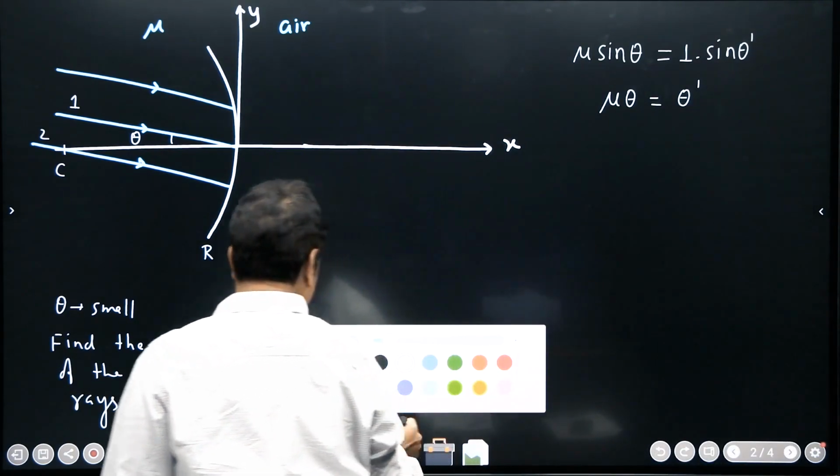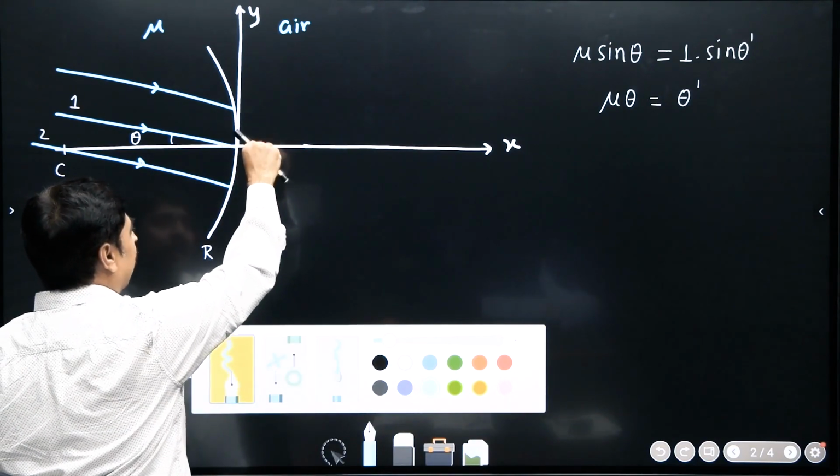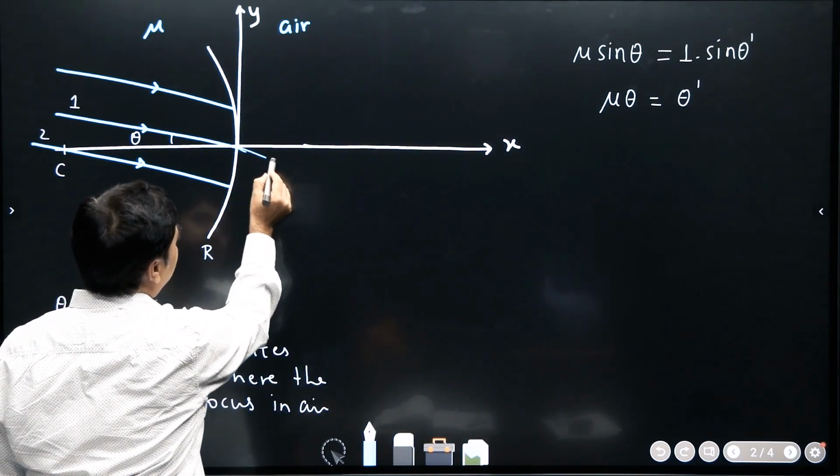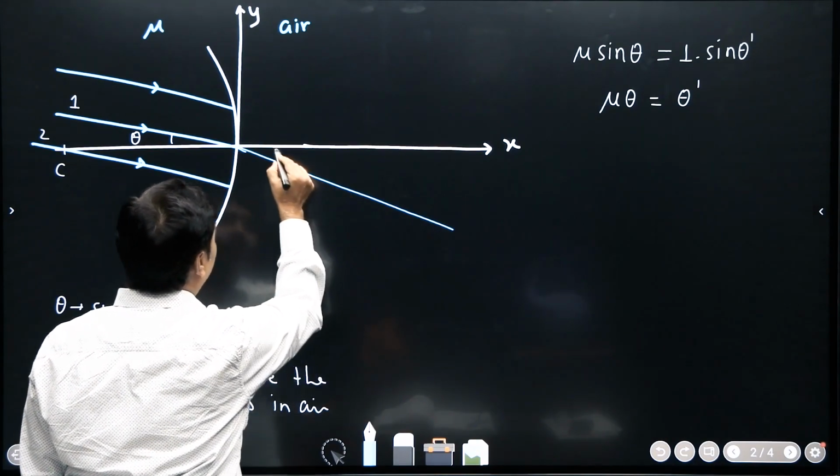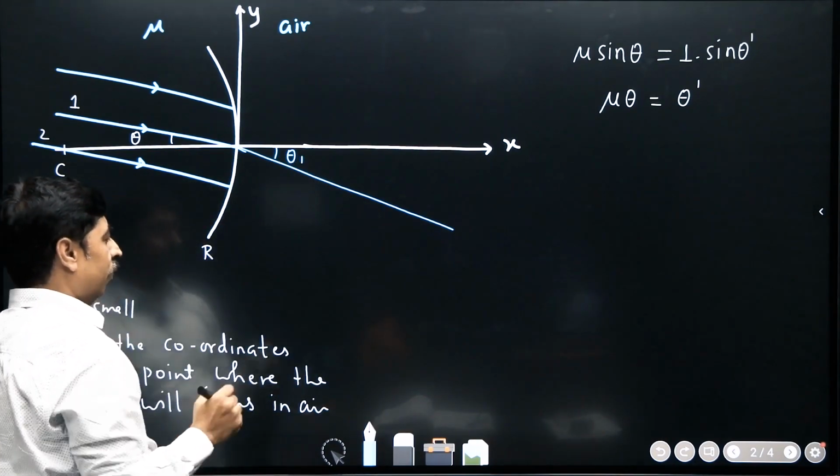So let me draw this ray, just tilt it slightly more. This is our angle theta dash, theta dash.